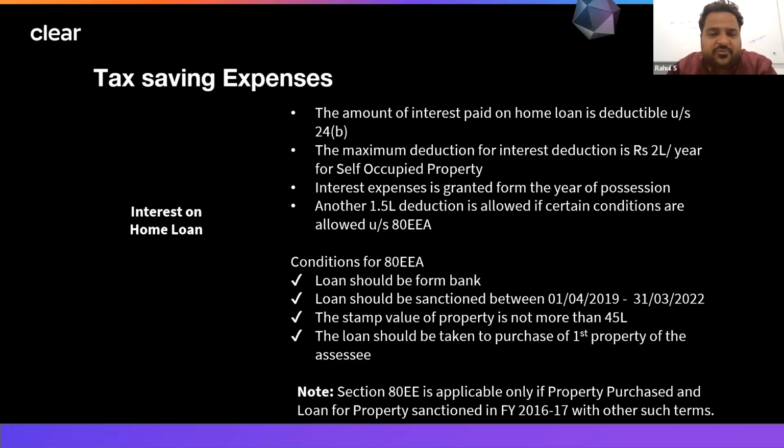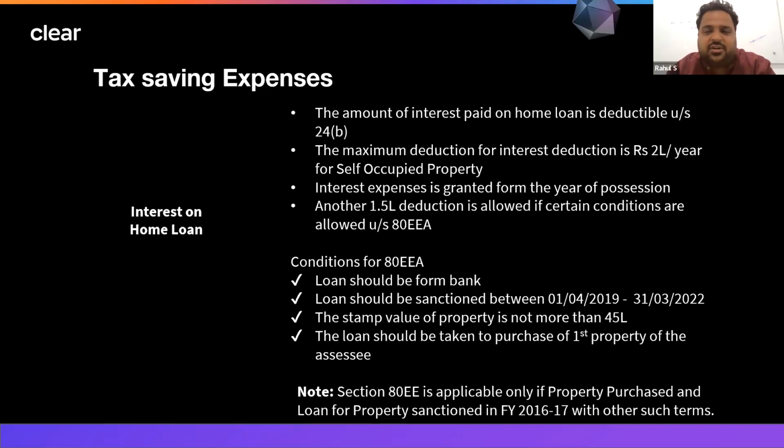Moving on to the other types of expenditures and investments. We were talking about buying a house property on loan. This is actually wealth creation or asset creation where the government gives you certain benefits.